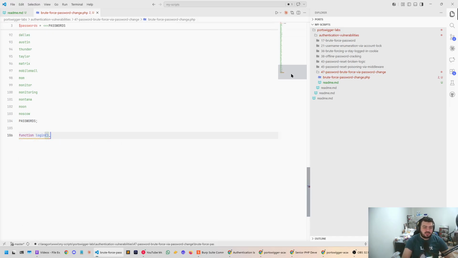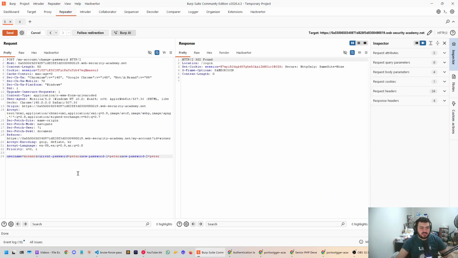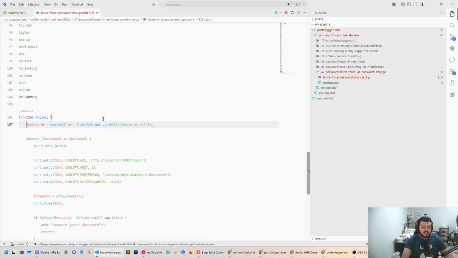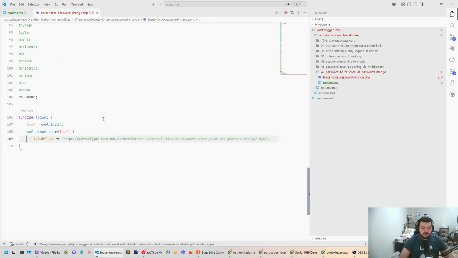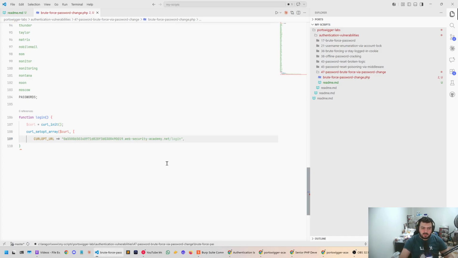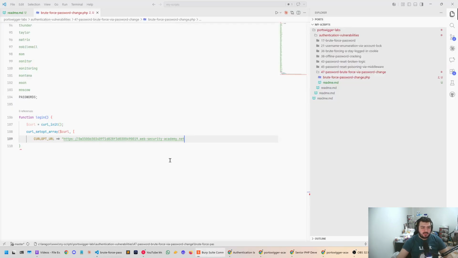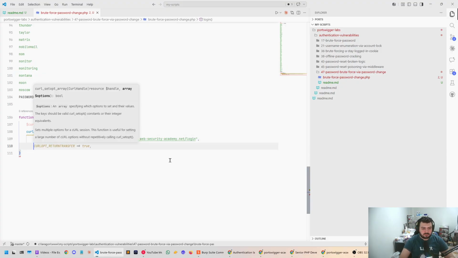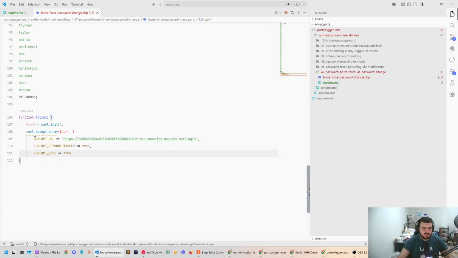Then I'm going to need a function called login. Now, the login function is essentially going to send a POST request. So curl is going to be curl_init. And then the URL is going to be, we have AI here helping us, which is great. Just autofilling is wonderful. We'll grab the login. And then return transfer is true, of course. And then the post is true.